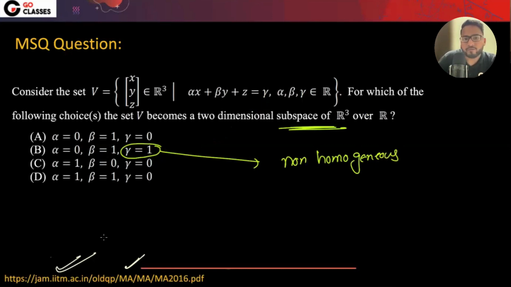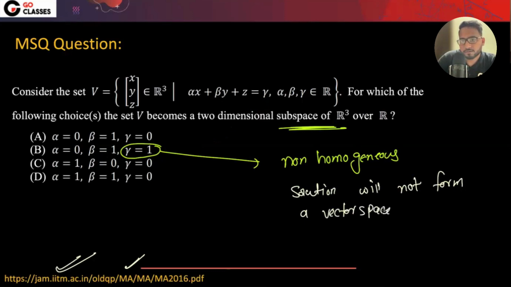So it cannot be the vector space in the first place. The solutions will not form a vector space in the first place, right? So you can say the solution will not form a vector space in the first place.